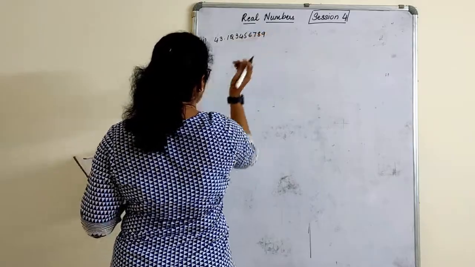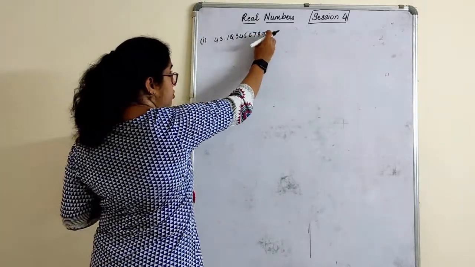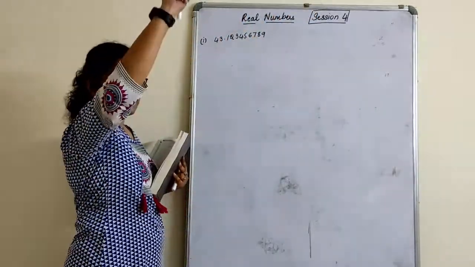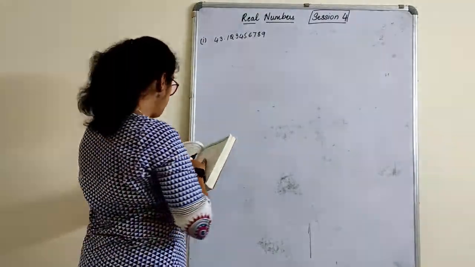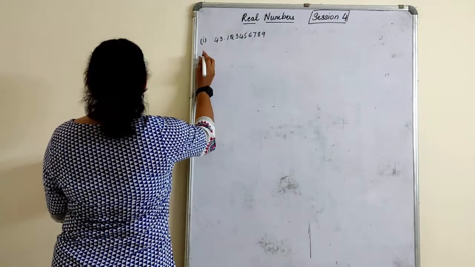43.123456789. An interesting number. If there is no dash, dot or bar over it, it is understood that the given number is terminating. So directly we can write the answer here.